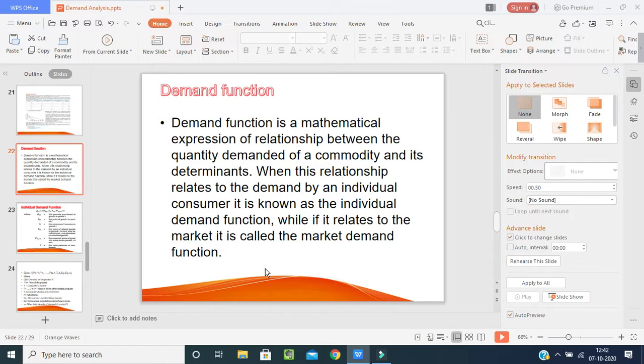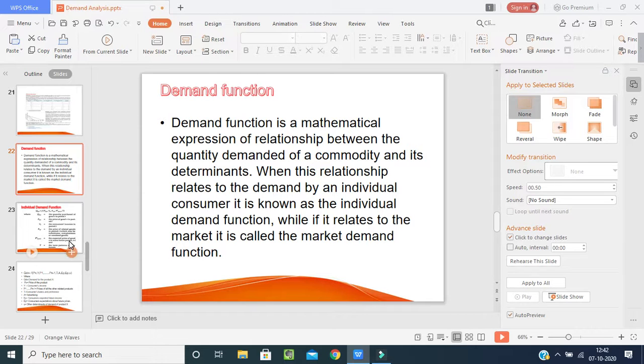In the clear concept, it has been mentioned: demand function is a mathematical expression used to calculate the relationship between the quantity demanded of a commodity and its determinants. What are the determinants? I will show you in the picture. When this relationship relates to the demand by an individual consumer, it is known as the individual demand function. While if it relates to the market, it is called the market demand function.